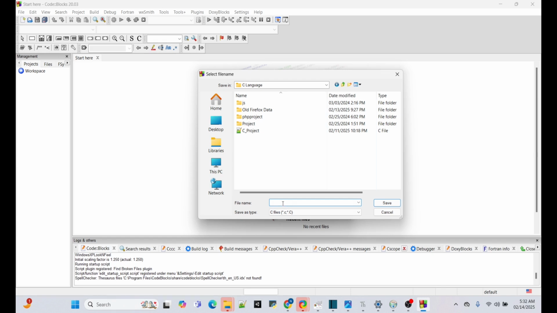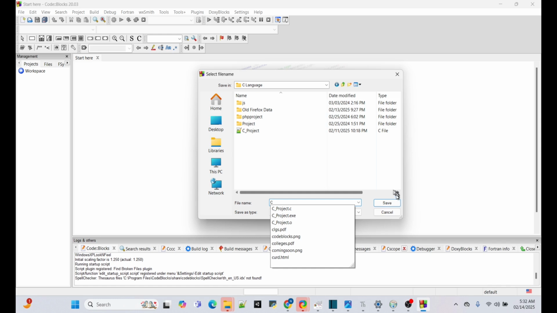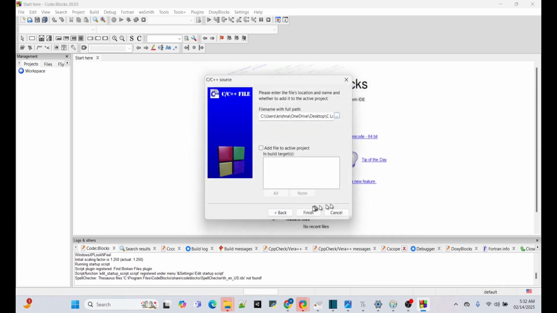So I have to write the file name. I have selected the folder name. So I'll put the C. Just save it. Finish it.